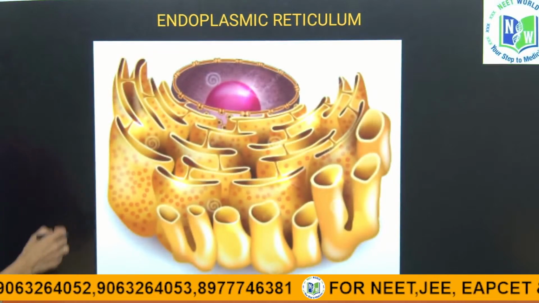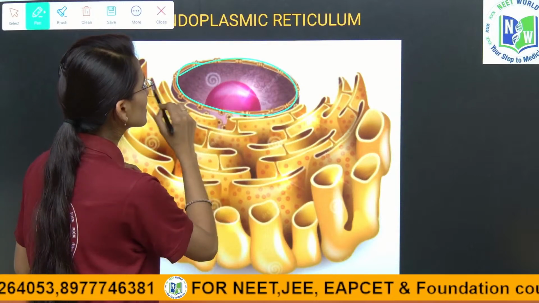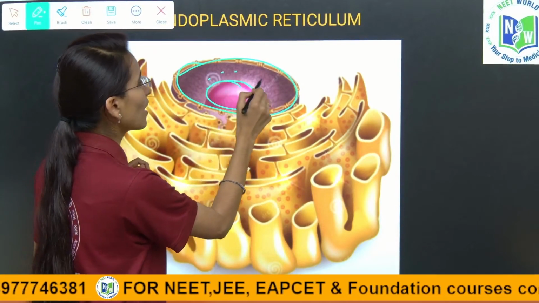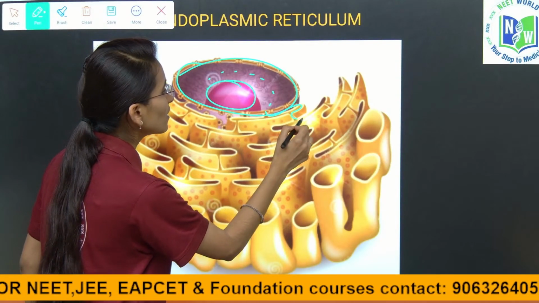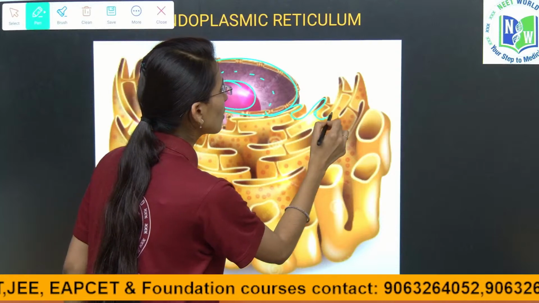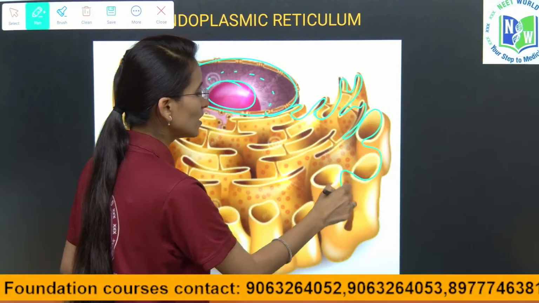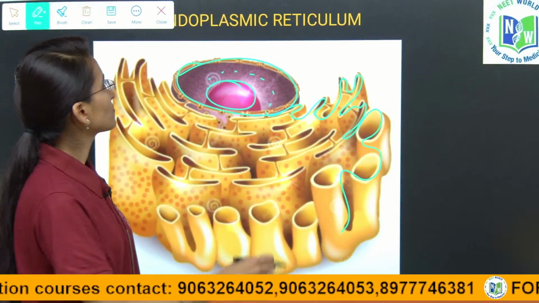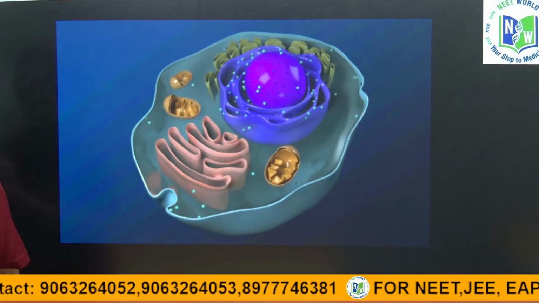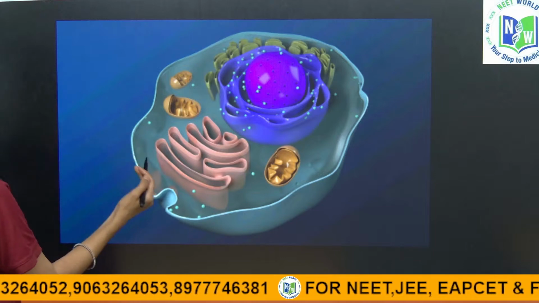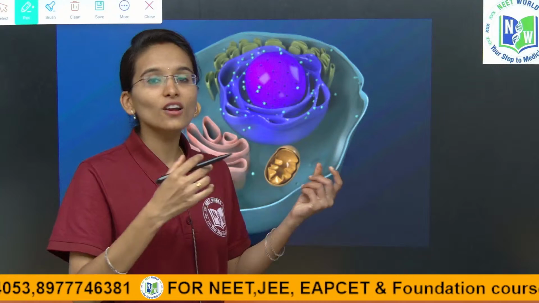Yes, see here, this is actually the endoplasmic reticulum, this is the nucleus, and this will be the nucleolus. Here we have the nucleoplasm and the chromatin material. To this outer surface, the cytoplasmic surface, compartment-like structures are arranged, and that is called the endoplasmic reticulum. The endomembrane system includes a few important cell organelles which communicate with one another. Those all are interlinked.